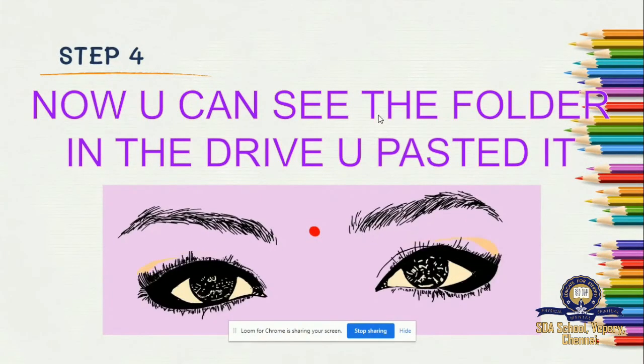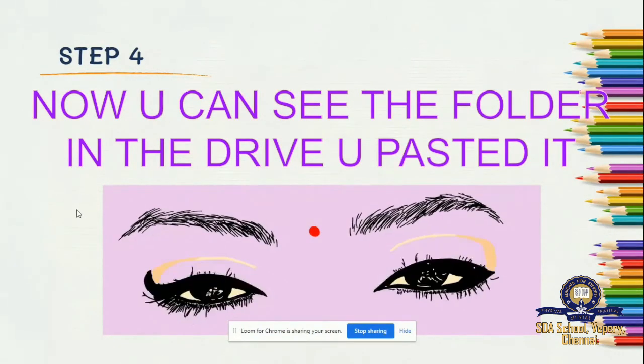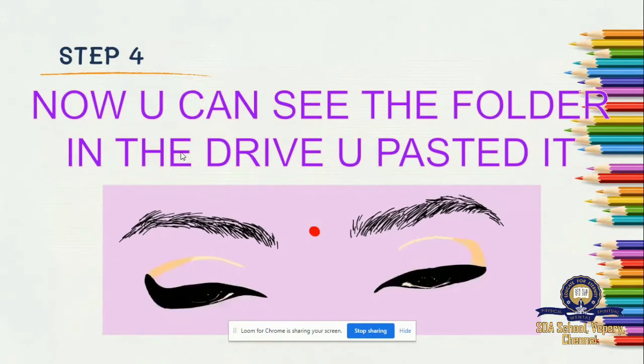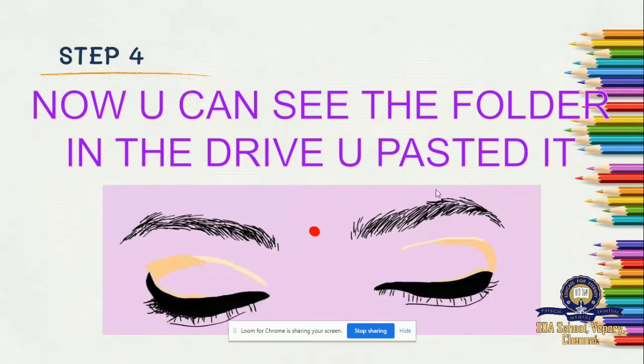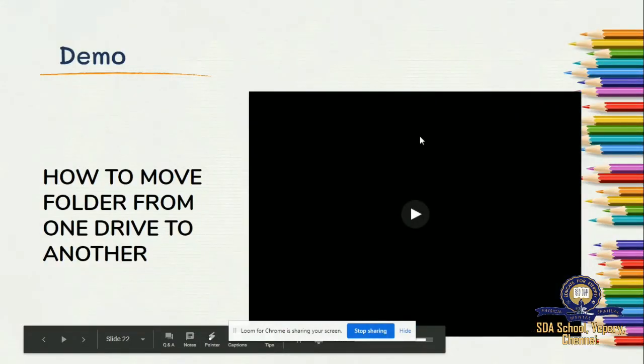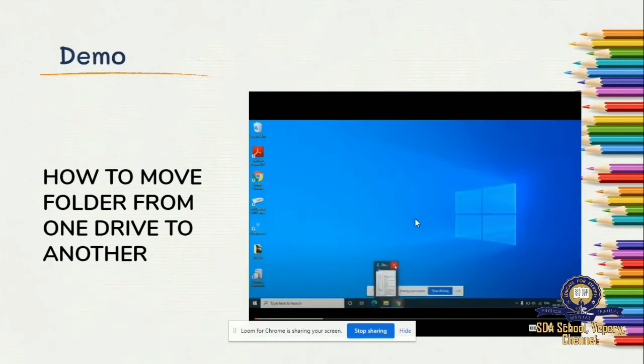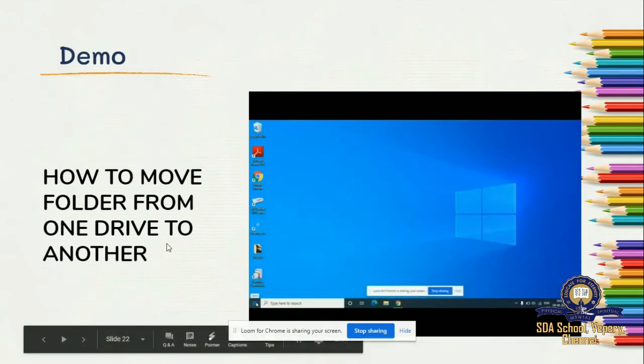See, now you can see the folder in the drive. You pasted it. So if you see a demo, it will be very clear for you. I'll show you how to cut or move one file to another drive. Now we'll see how to move one folder from one drive to another. Already we saw how to copy. Now we'll see how to move.